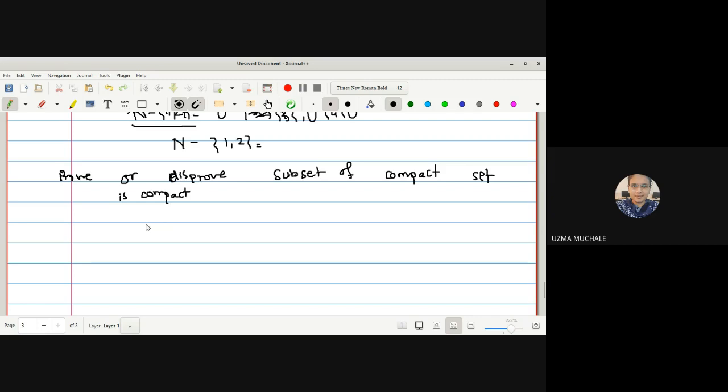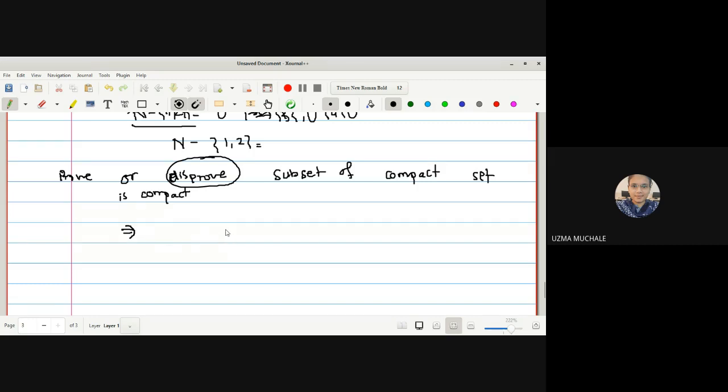Prove or disprove: a subset of a compact set is compact. Okay, we have to prove that a subset of a compact set is compact. If you remember, we have proved that a closed subset of a compact set is compact. So this is obviously a disproved statement. And for this one, the counterexample is the last example, right?